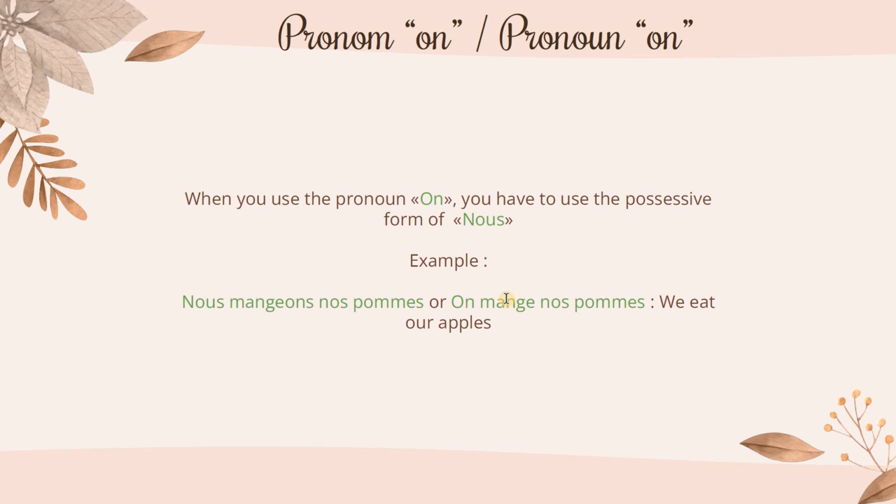On mange nos pommes. So, on mange is the conjugation of il or elle, he or she, but nos pommes is the possessive of the nous, we form. So it's a little tricky, but it's really used.